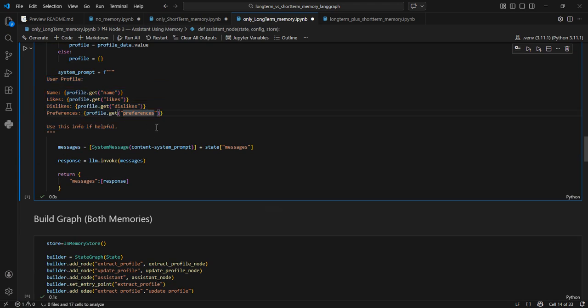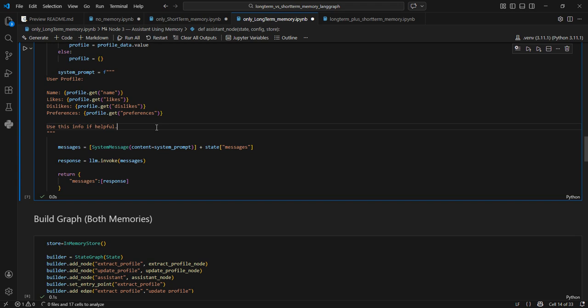In certain cases, when we have extracted a lot of information about the user or about the entity that we want to save information about, then we can use semantic search also to extract only the best matching information for our query and only send that, because chances are that we have thousands of entities extracted. So sending thousands of entities along with every message will consume a lot of tokens, or in some cases, it might not even fit. It will exceed the token limit.